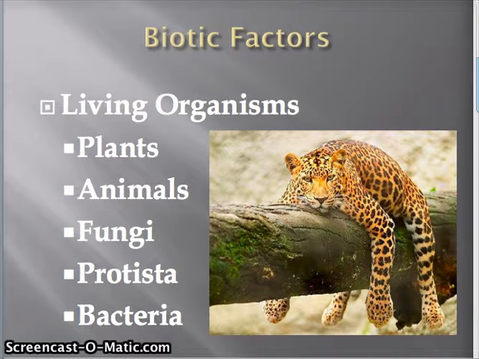Biotic factors. Biotic components are the living things that shape our ecosystems. They are any living component that affects another organism. Such things include animals which consume the organism in question and the living food that the organisms consume. Some examples of biotic factors are plants, animals, fungi, protista, and bacteria. The picture to the right shows a tiger, which is a biotic factor, and it's resting on a tree which has fungi on it, which represents some of the other biotic factors that we've been talking about.